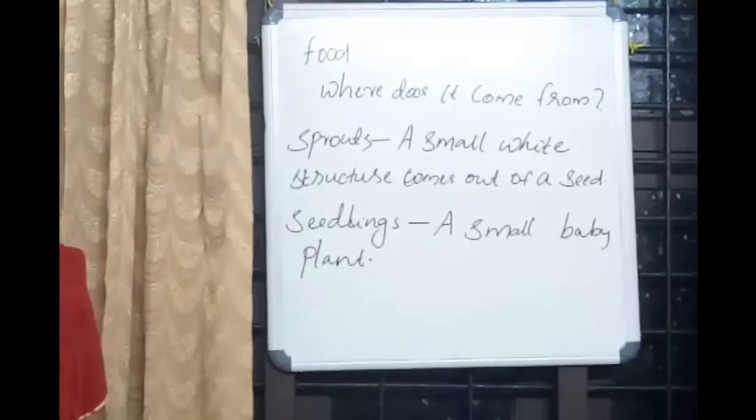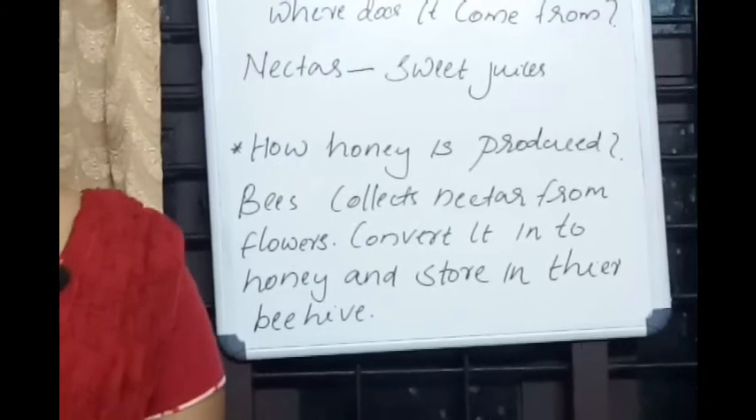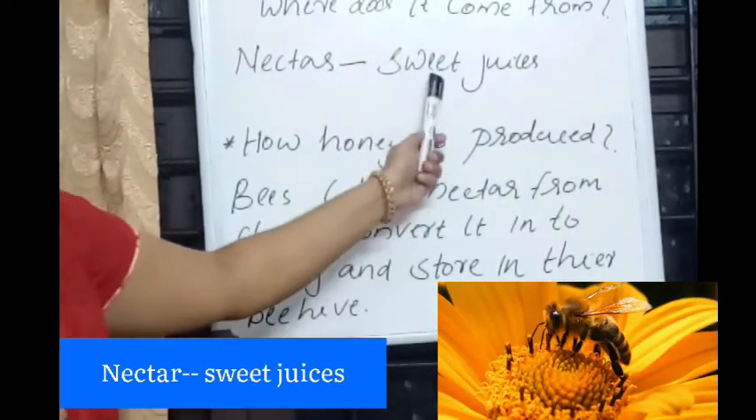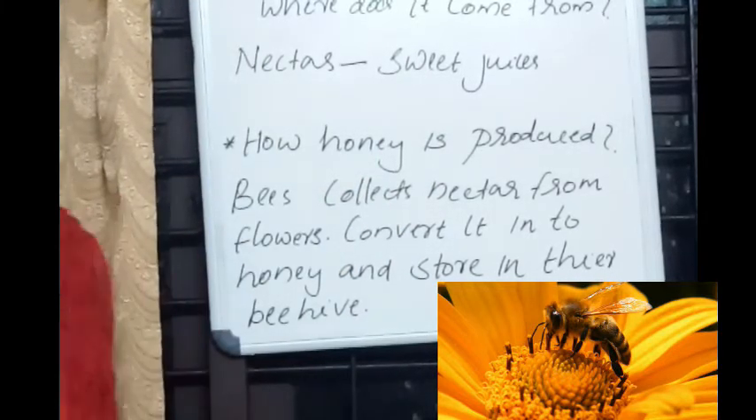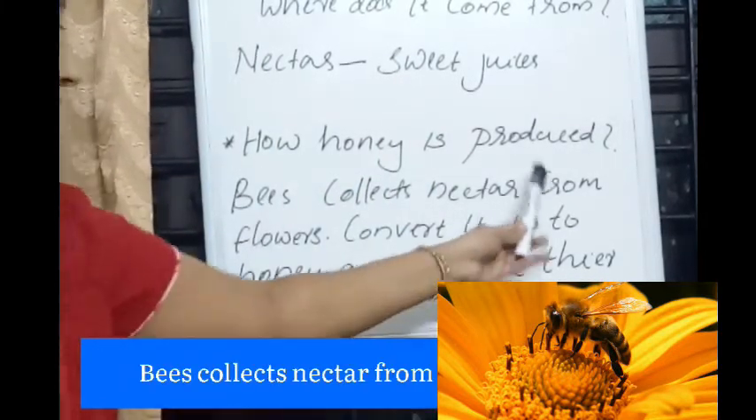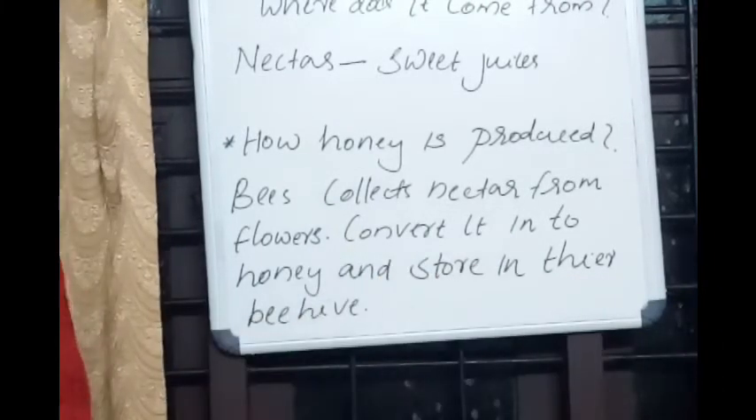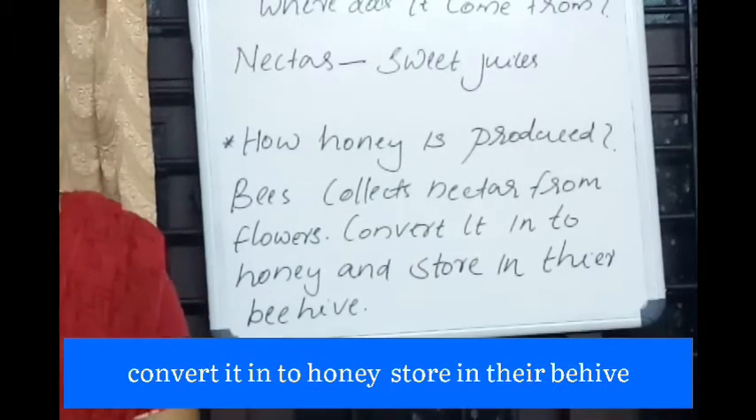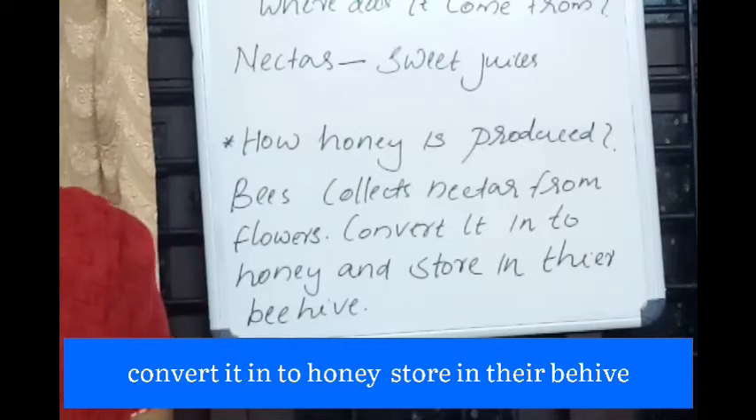Do you know where honey comes from? How is it produced? Bees collect nectar from the flowers. Nectar means sweet juices. Then they convert it into honey, then store it in their beehive.